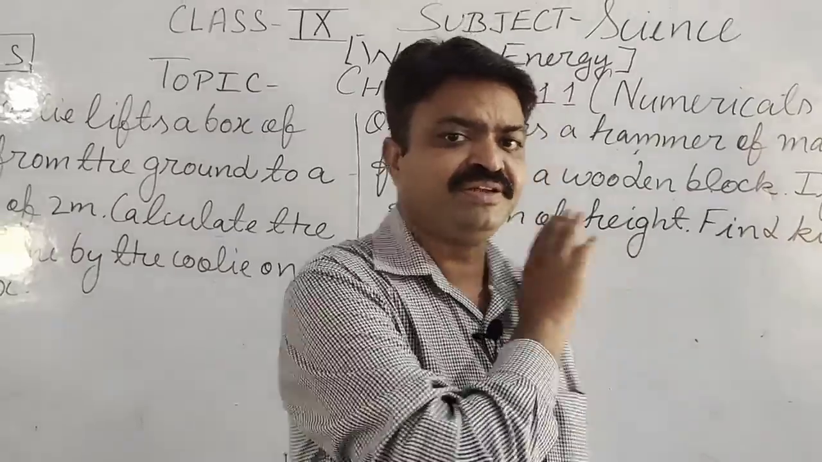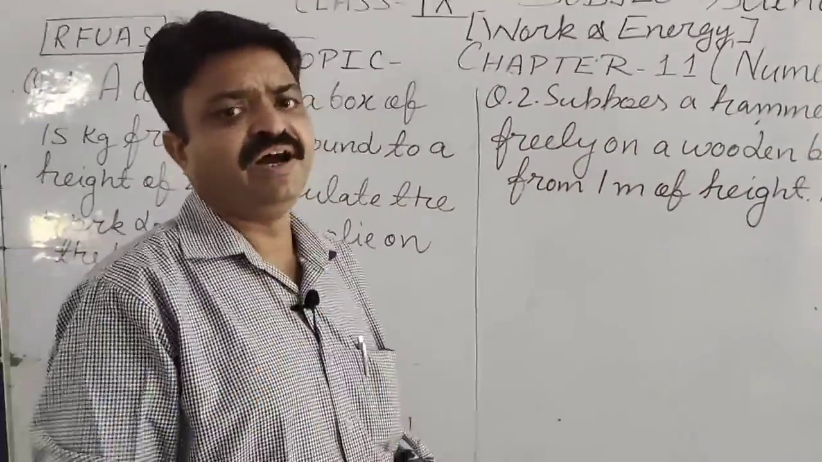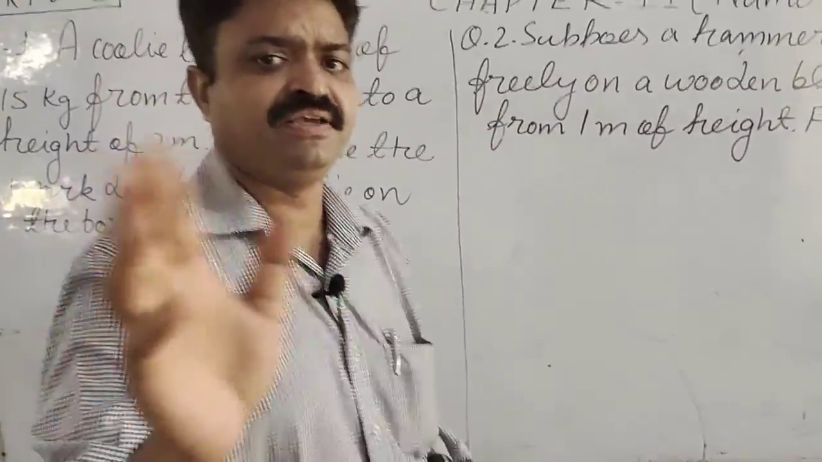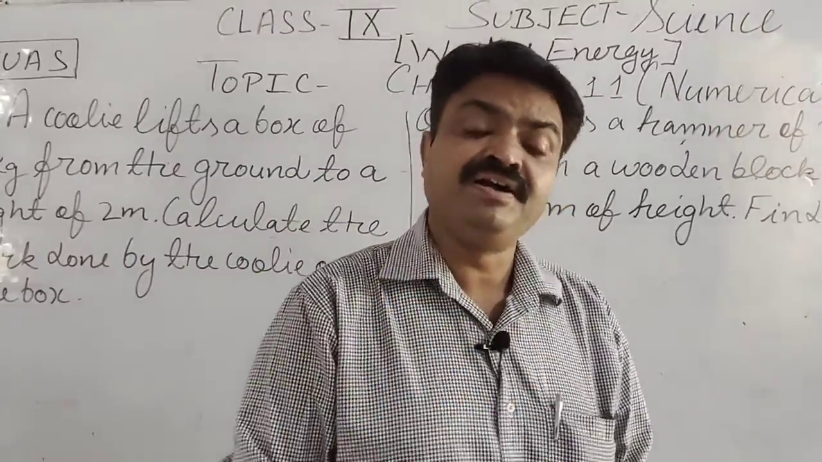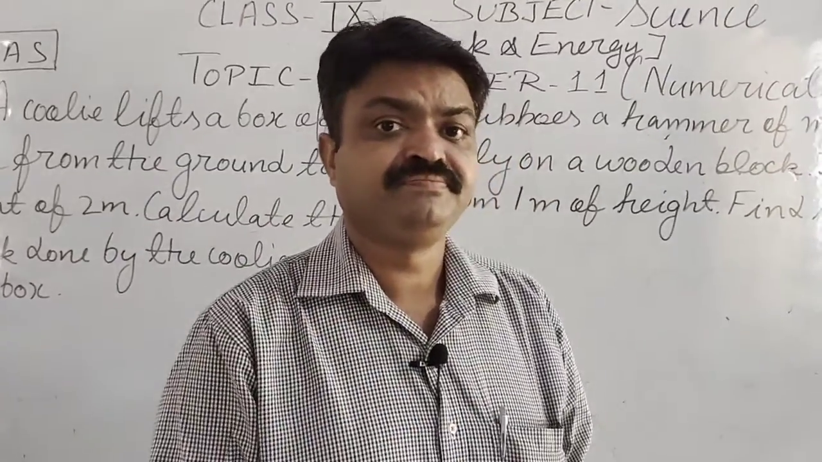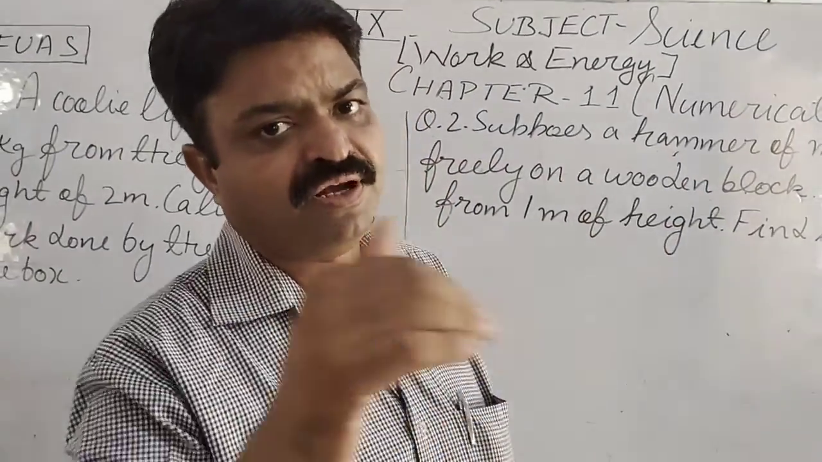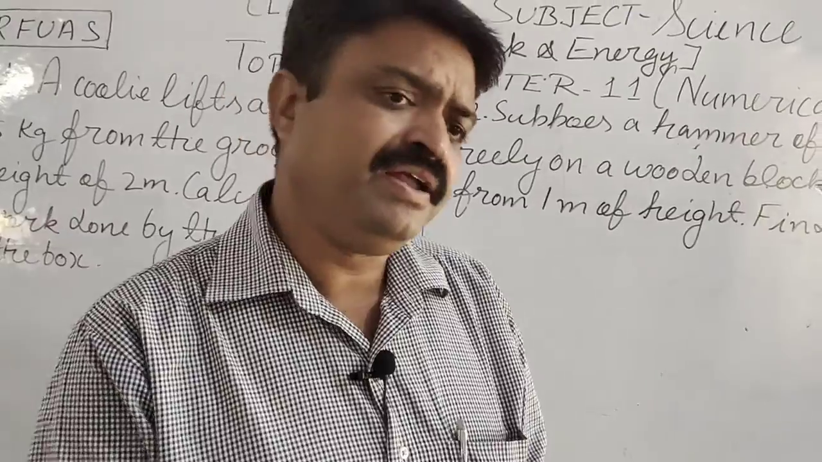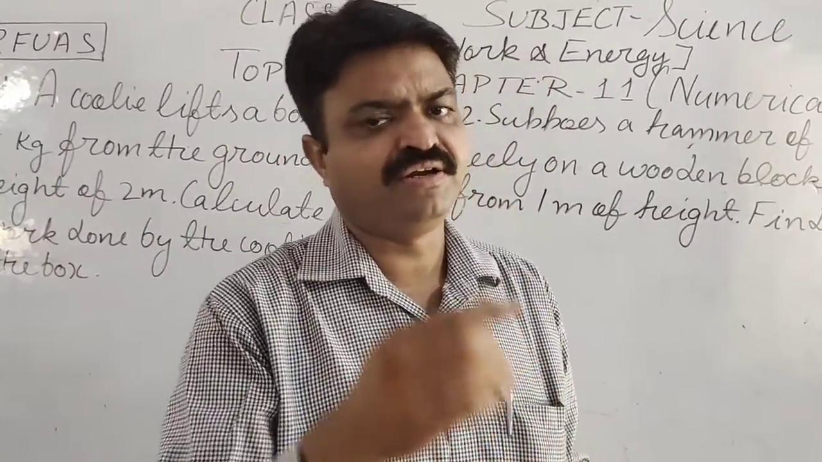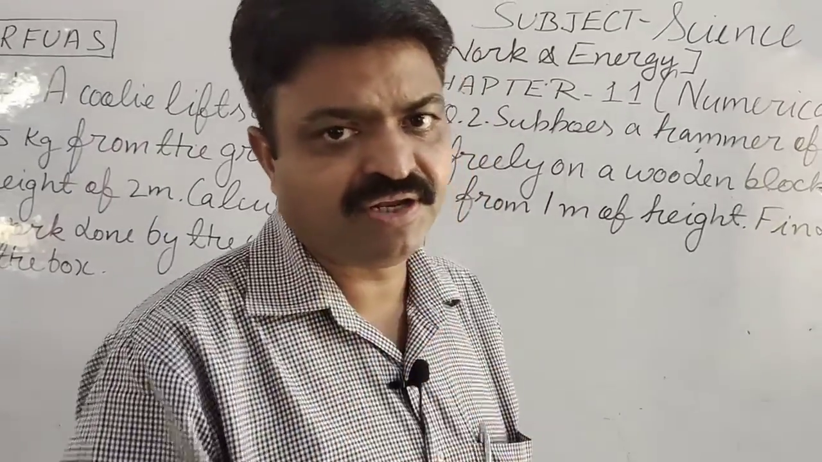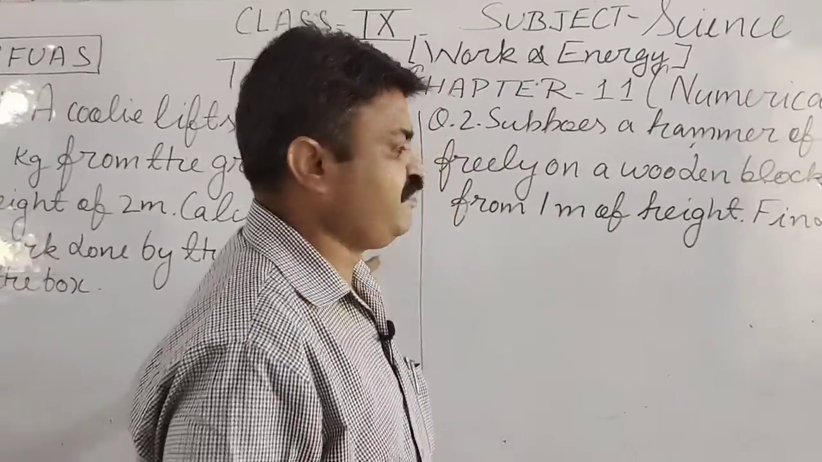R means read. First you read the numericals. F is for find. Find all the physical quantities that are given in the question. Third is U for understand. You understand the problem, and after that A for apply. Apply the formula, put all the physical quantities in that formula, and solve the numericals. With the help of that trick you can easily solve numericals related to physics.